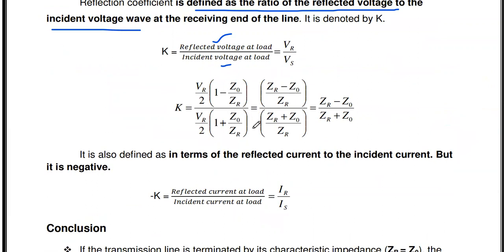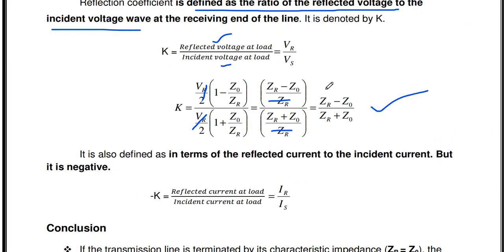And the term related with e power ηx is incident, which is VR by 2 into (1 plus Z0 by ZR). Here VR by 2 cancels. Then you take the LCM: (ZR minus Z0) by ZR divided by (ZR plus Z0) by ZR. Here ZR cancels, so we get (ZR minus Z0) by (ZR plus Z0). This is said to be the reflection coefficient.